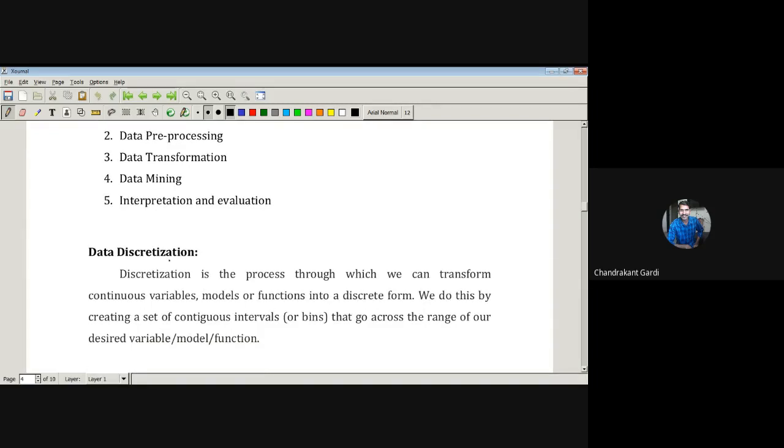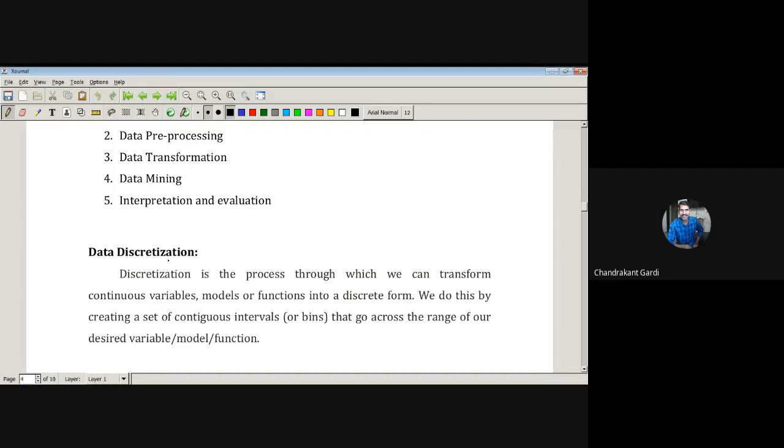Before that, we saw data discretization yesterday. Whenever we have continuous data, we try to discretize it, because discrete data is most of the time easy to handle. It is easy to have certain blocks, or to show some frequencies. Discrete data plays an important role, and therefore most of the time there is a need of discretizing the data. That is done under data discretization.